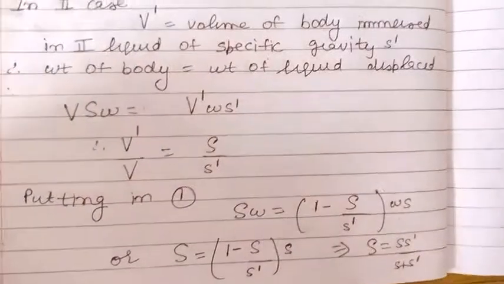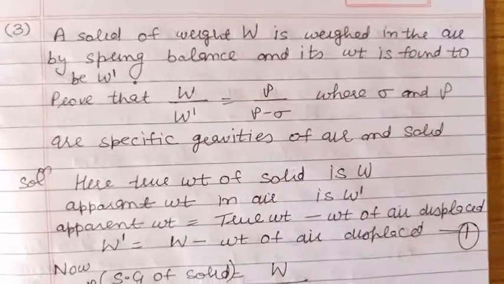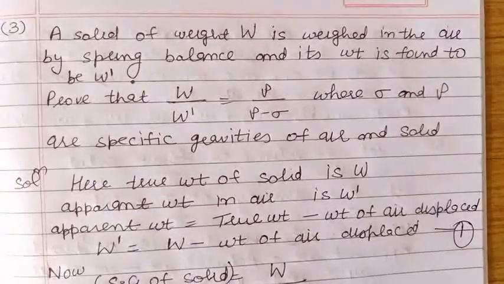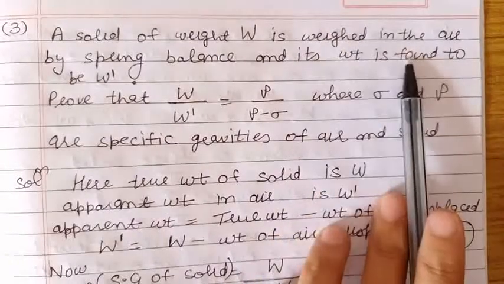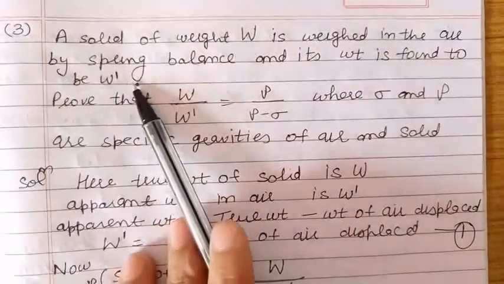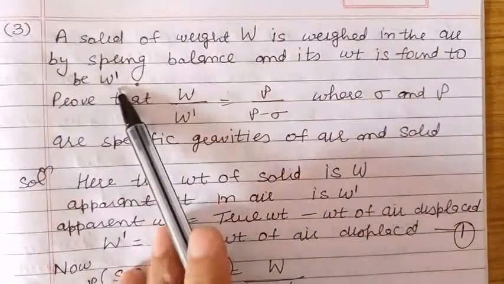Now our next example is a solid of weight W, which is weighed in the air by the spring balance, and its weight is found to be W dash.